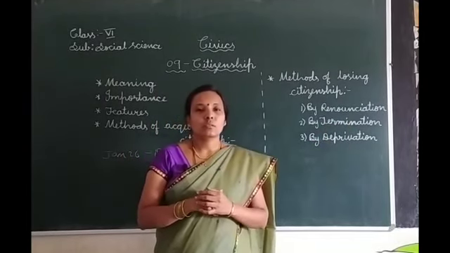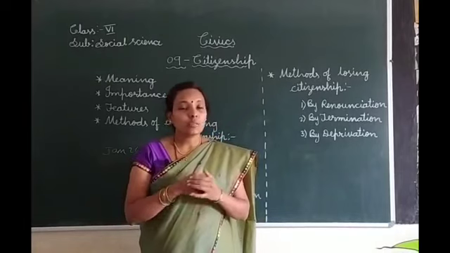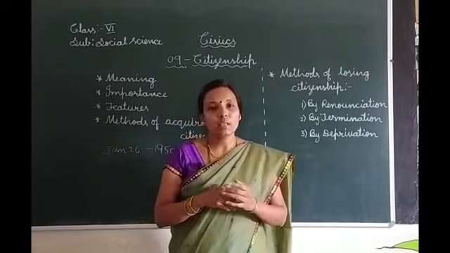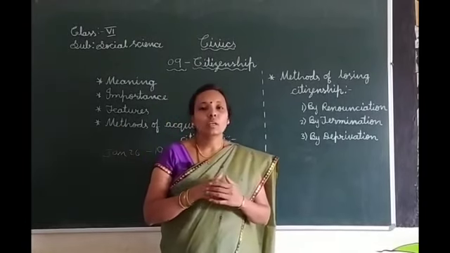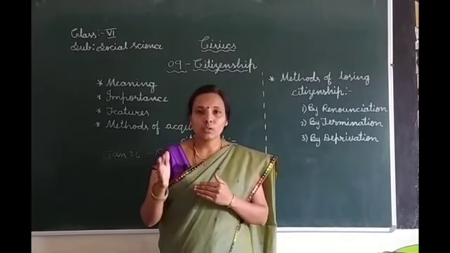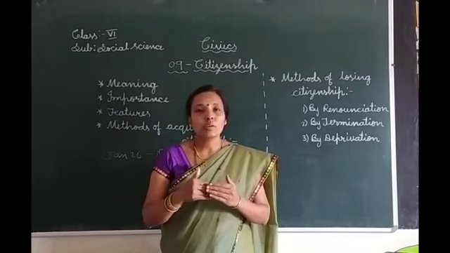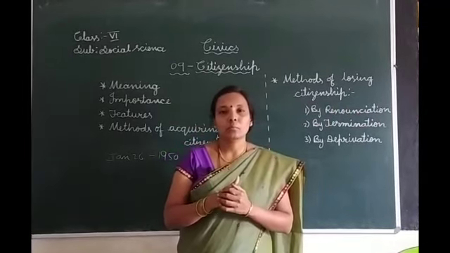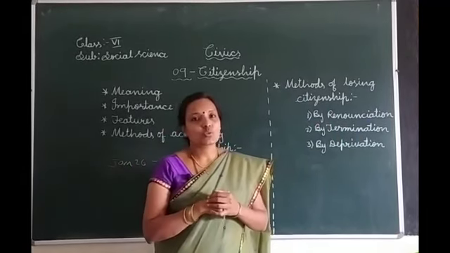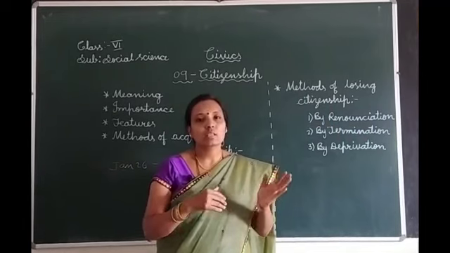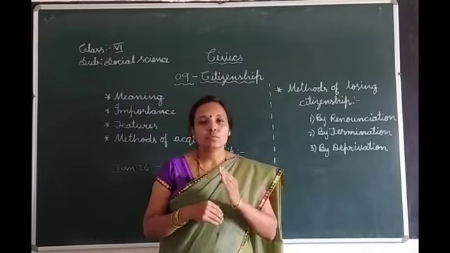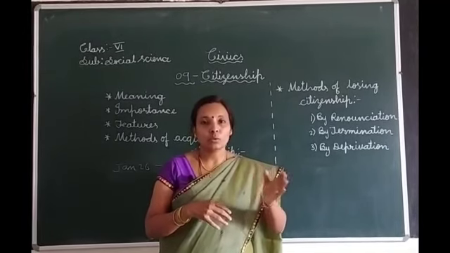Here any citizen of India, in the event of acquiring citizenship of another country illegally, in the sense without renunciation or without submitting the application form in the particular office, according to the Indian constitution, that citizenship is cancelled without intimation or without expecting any application form from that particular person.